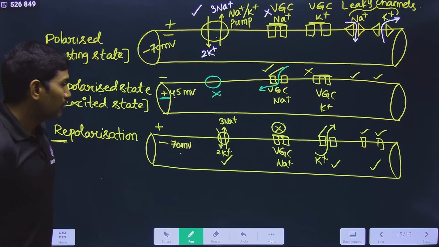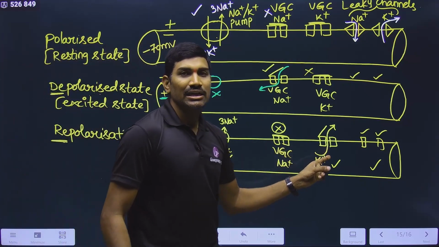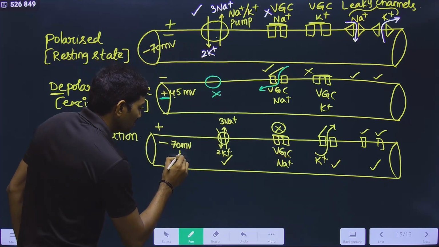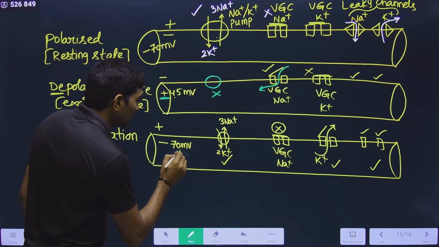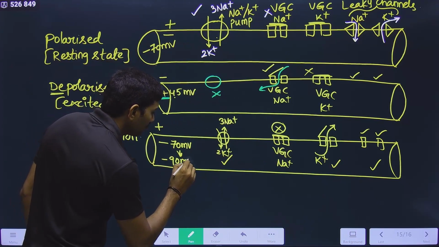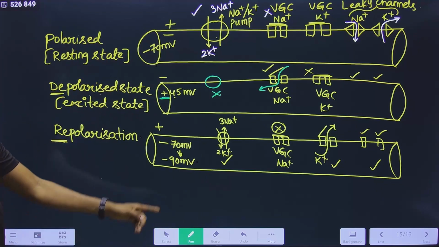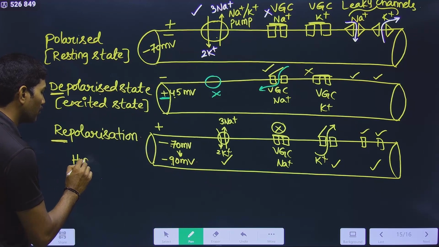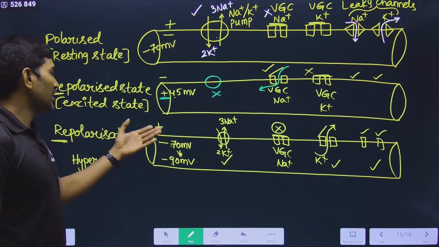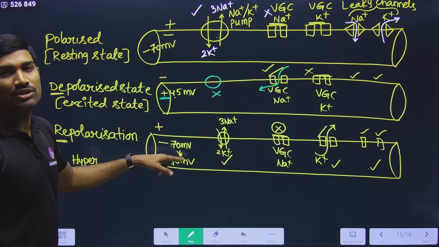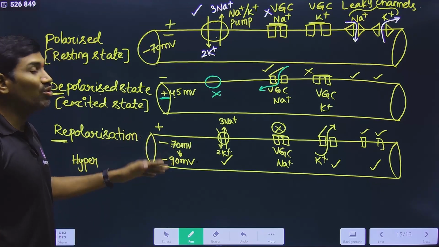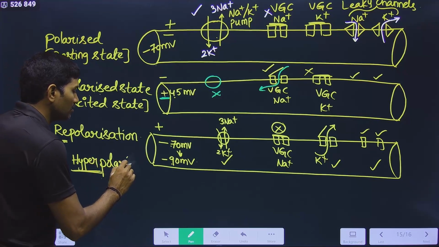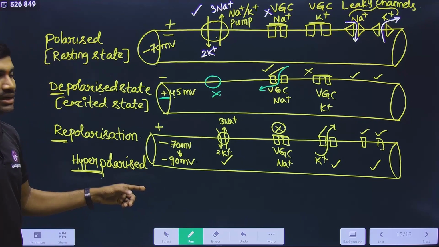Please understand this. But the thing is, at minus 70, the K plus voltage gated channels are not closed. They are still working. So instead of stopping at minus 70, it is going up to minus 90 millivolt. Going from minus 70 to minus 90 is called hyperpolarized. Originally polarized is inside negative, outside positive. But here we need the charge of say minus 70 millivolt, and it is going more than this. Since it is going more, it is polarized more than required. Hyperpolarized.